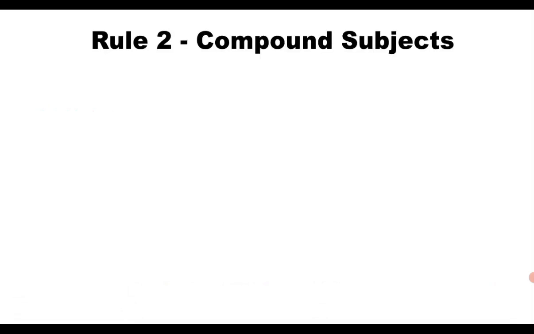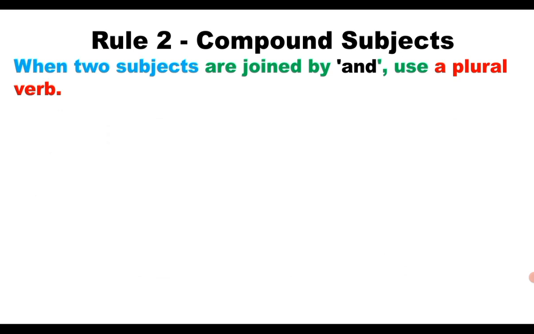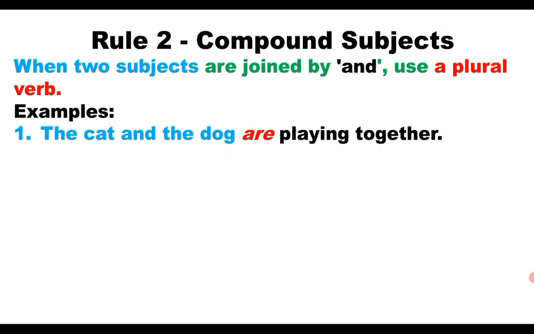Let us know another rule of subject-verb agreement. If the subject is a compound subject, that means when two subjects are joined by and, it becomes a compound subject and it also takes the form of the plural. It needs a plural verb. Let us know in detail with the help of the examples. The cat and the dog are playing together. Here the cat, which is a noun phrase, the dog is another noun phrase, and the cat and the dog are the two subjects joined by the conjunction and.